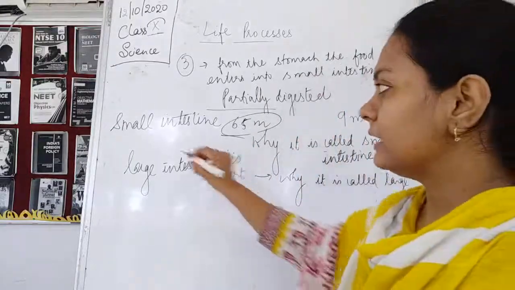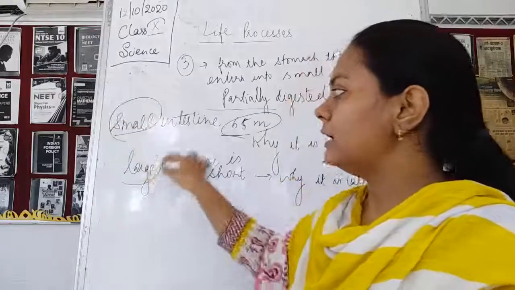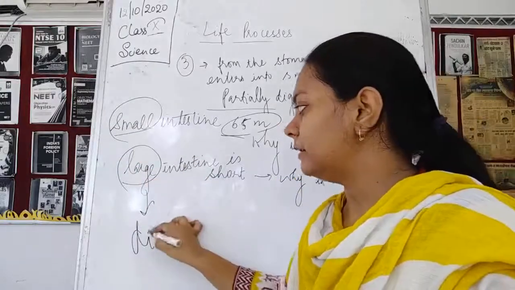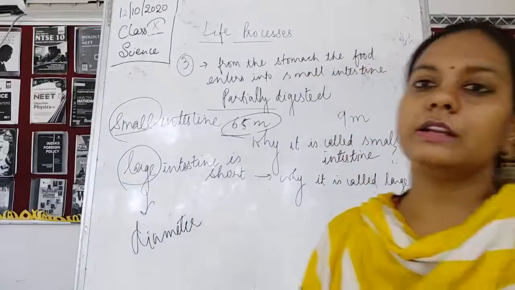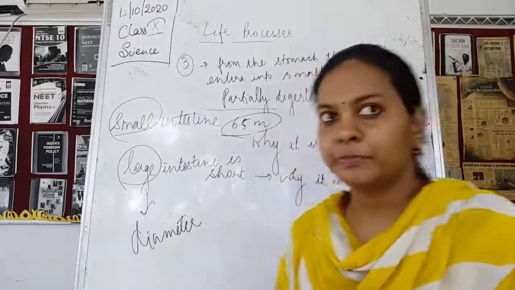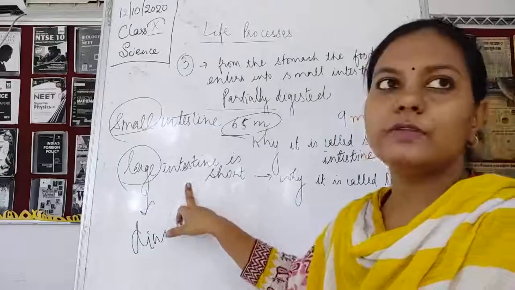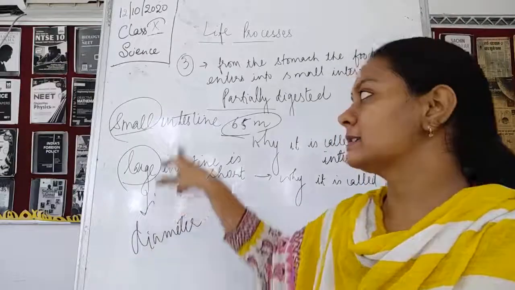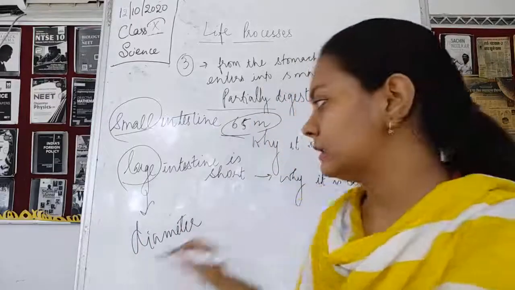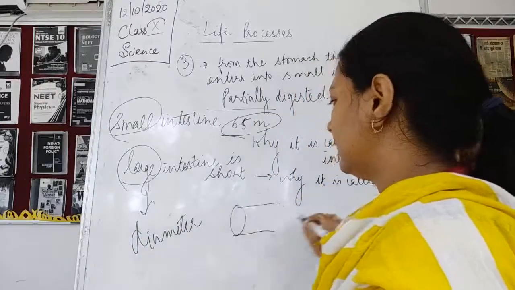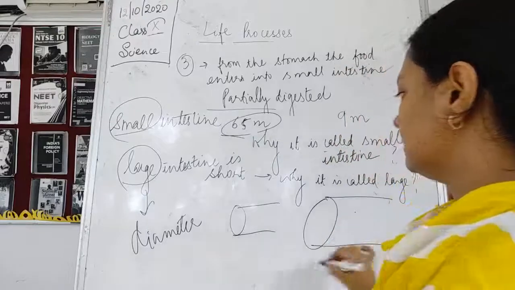We are giving this name small and large on the basis of diameter, because its diameter is large. The diameter of the large intestine is larger as compared to the small intestine, because the small intestine's diameter is smaller and the large intestine's diameter is larger.